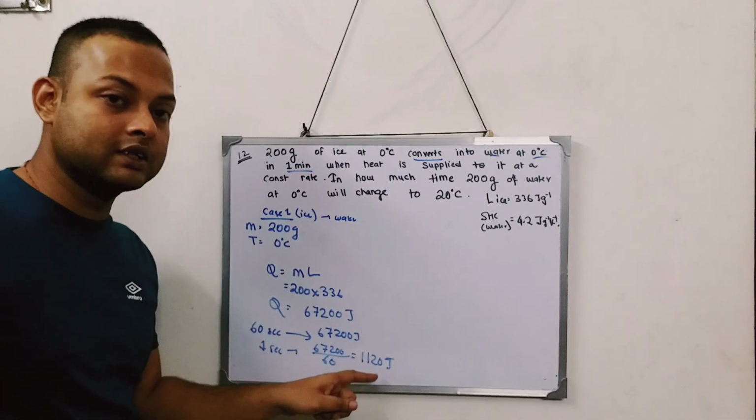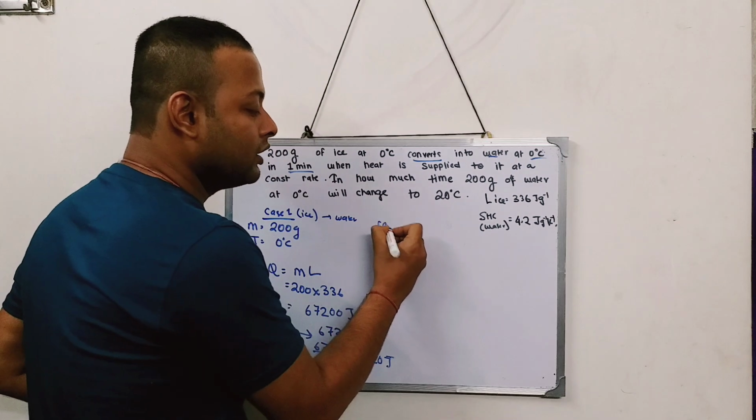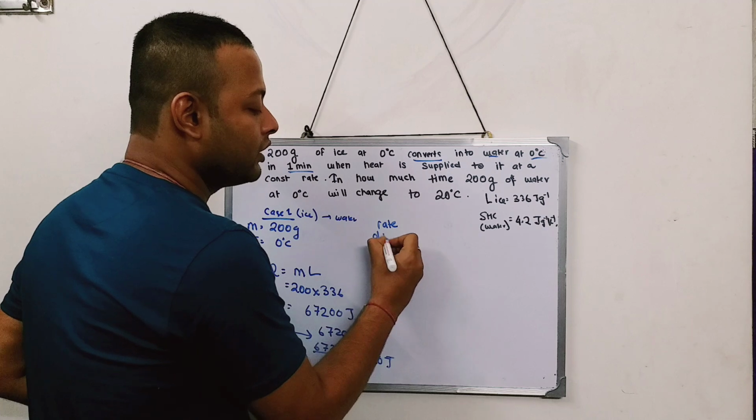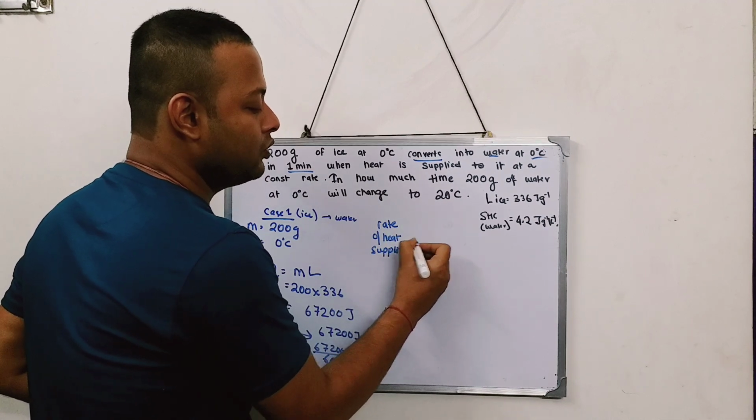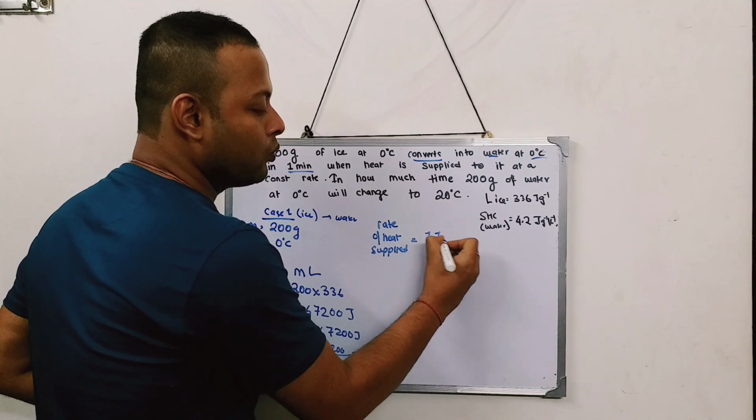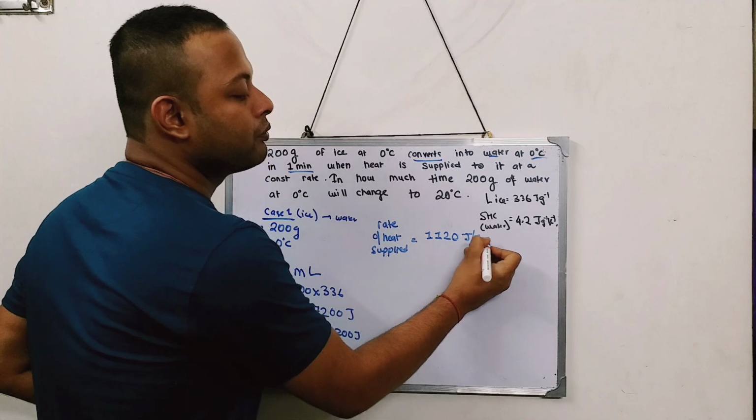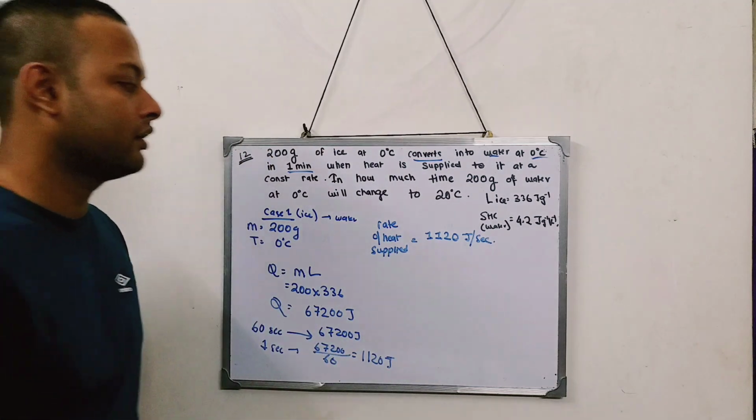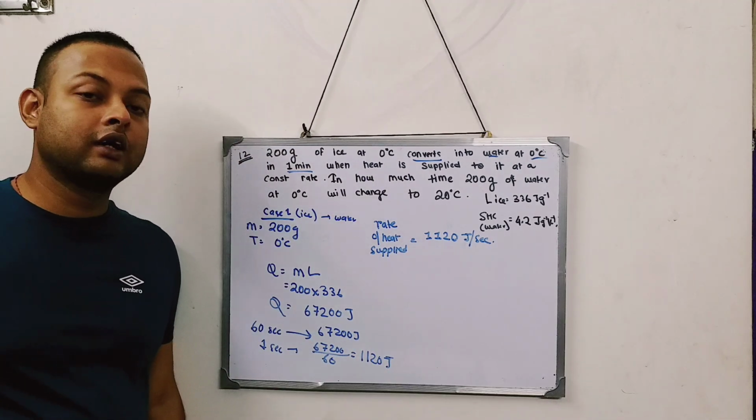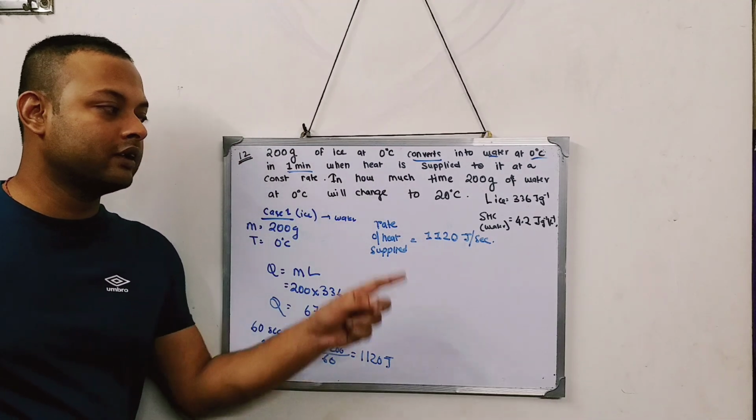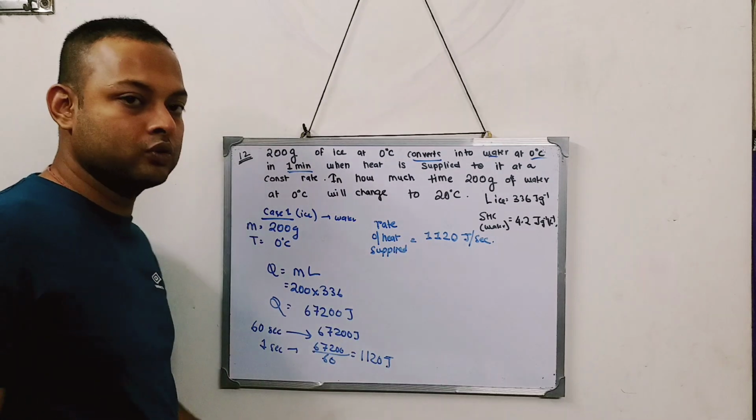So this is in 1 second. How much heat is supplied? 1120. And this is called what? This is called the rate of heat supplied. Rate of heat that is supplied is equal to 1120 joule per second. Okay, so this is the rate at which the heat is supplied. And this is the thread I'm talking about.